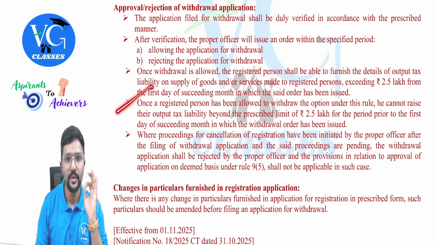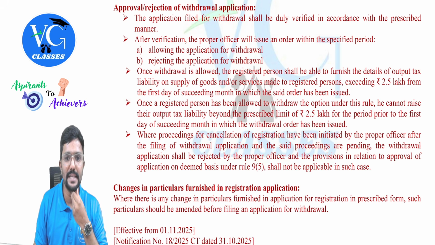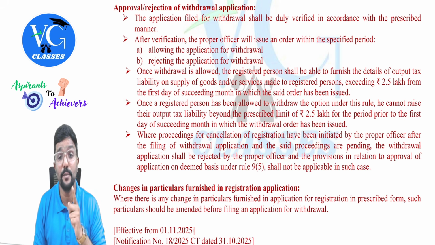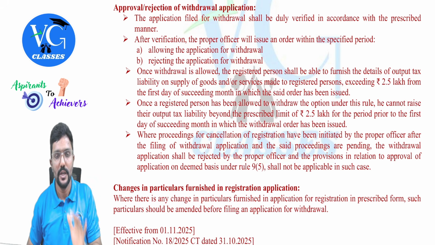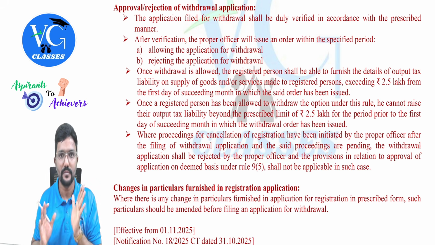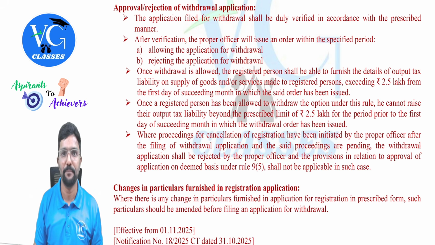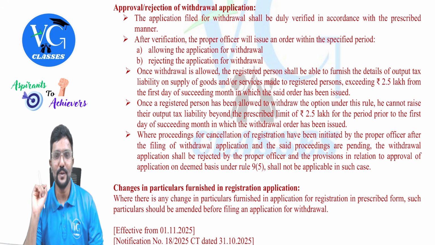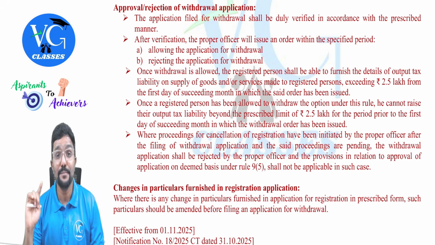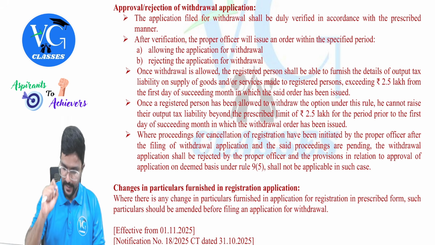Let me read the next point also. Once a registered person has been allowed to withdraw the option under this rule, he cannot raise their output tax liability beyond the prescribed limit of 2.5 lakh for the period prior to the first day of the succeeding month in which the withdrawal order has been issued. So for example, you have taken the registration under this option. Now you are withdrawing from this option in December. So till December, your output tax per month cannot be more than 2.5 lakh. From the succeeding month, January, February, March, can it be? Yes, it can be. So before your output tax per month crosses 2.5 lakh, you should have applied for withdrawal of this option.